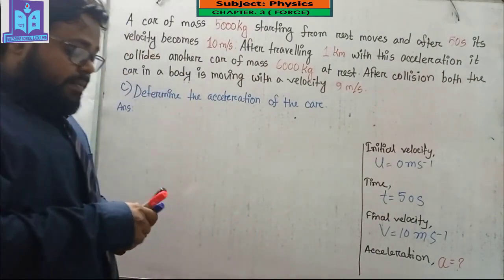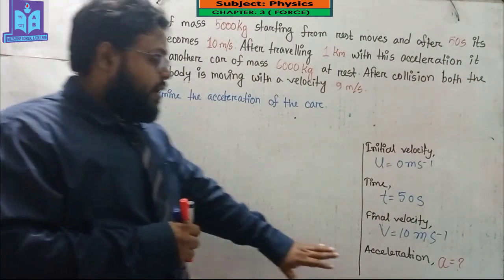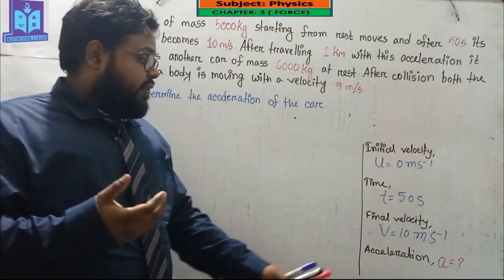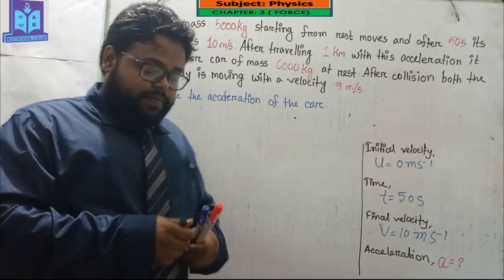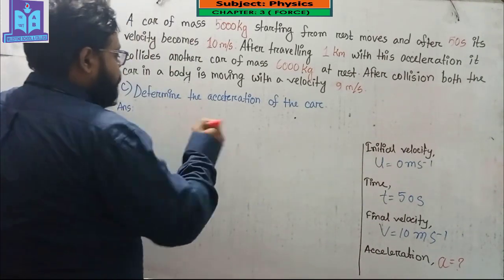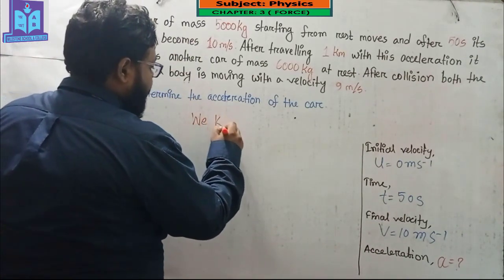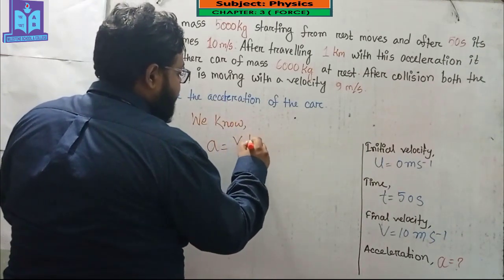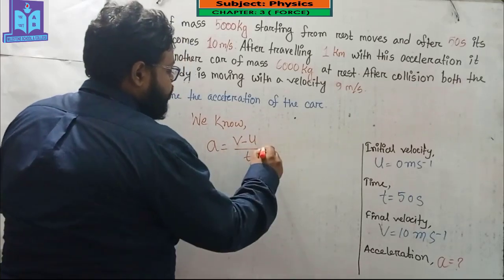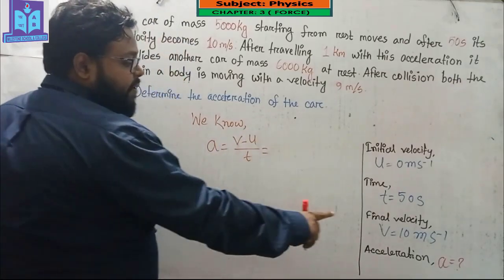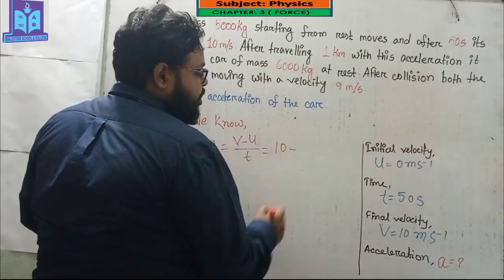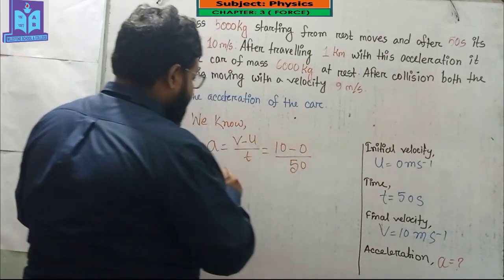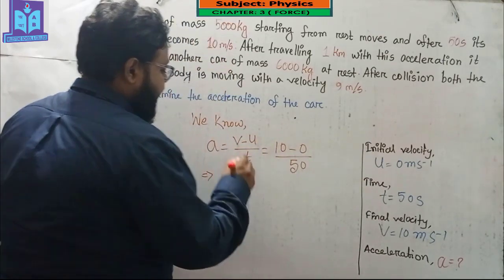My dear student, if I want to find out the acceleration a, then we know the formula of acceleration: acceleration a equals v minus u by t. Here v, the final velocity, equals 10, the initial velocity equals 0 and the time equals 50.